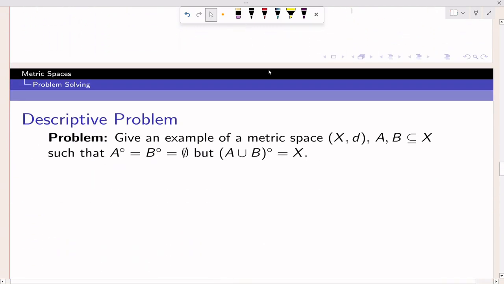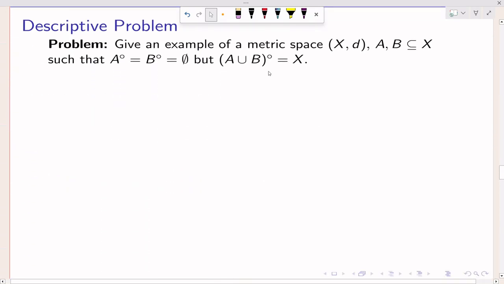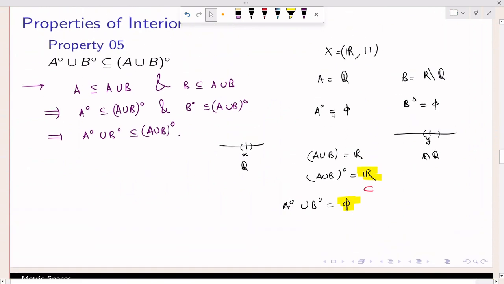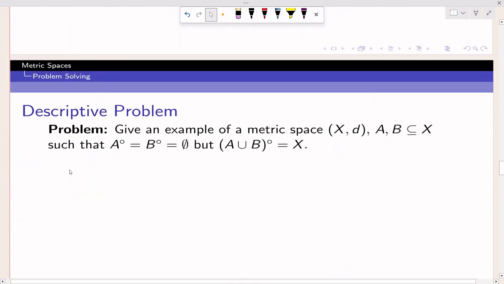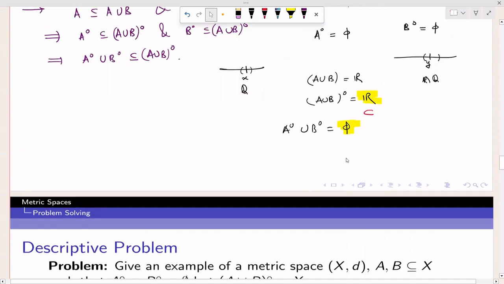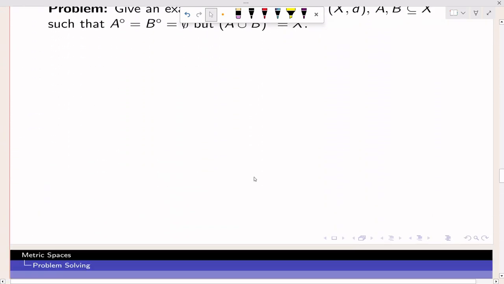Now let's move to the next, some descriptive problems. Problem 1: give an example of a metric space where A and B are subsets of X such that A interior equals B interior equals the empty set, but the interior of the union is X. We have just seen this example, so this example works here also. If we take X as the real numbers under the usual distance, A as the rationals, B as the irrationals, then A interior is empty, B interior is empty, but the union is R, so the interior of the union is R, that is the whole X. So this example will work in this particular descriptive problem.